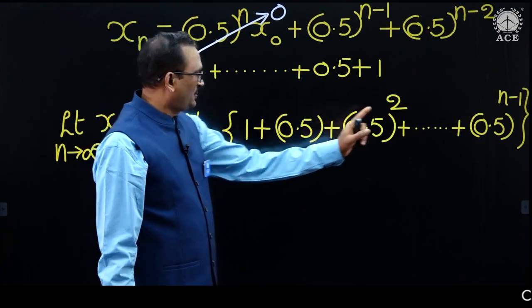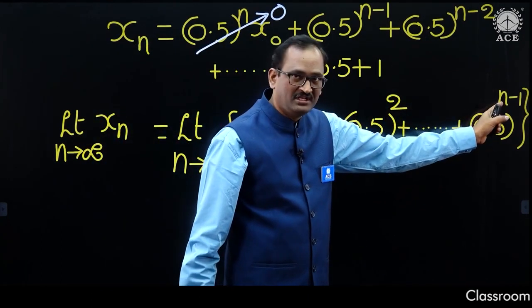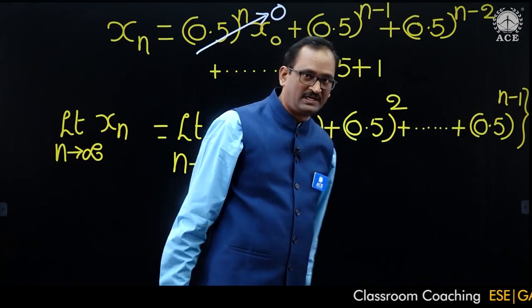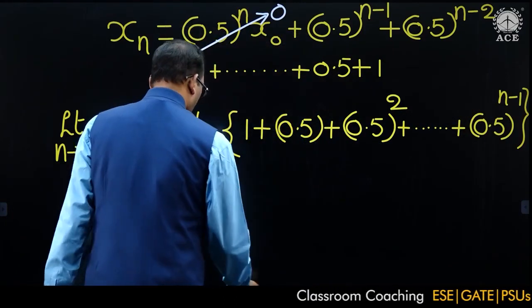If I take n is equal to infinity here, infinity minus 1 is infinity, and 0.5 whole power infinity is 0. This part becomes 0.